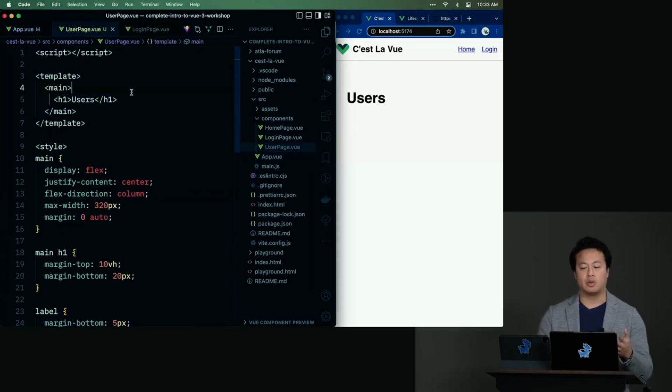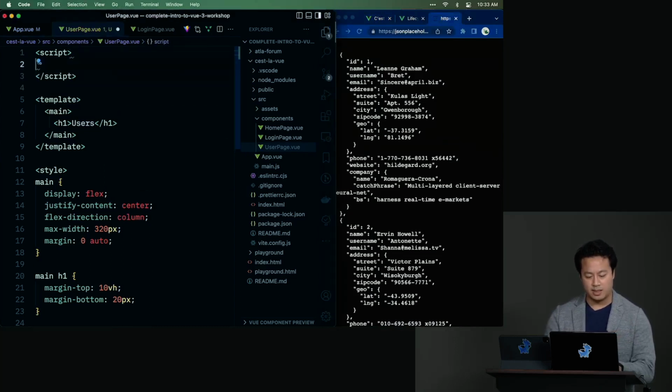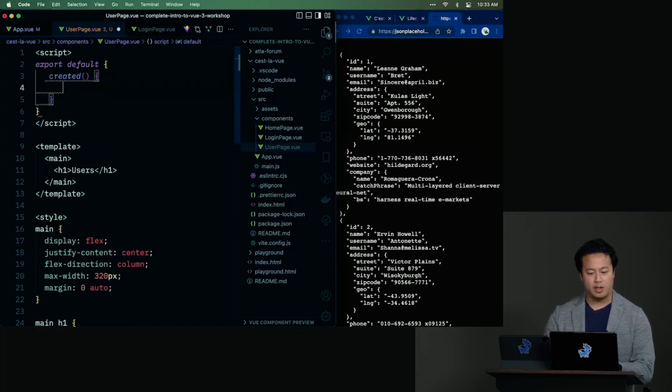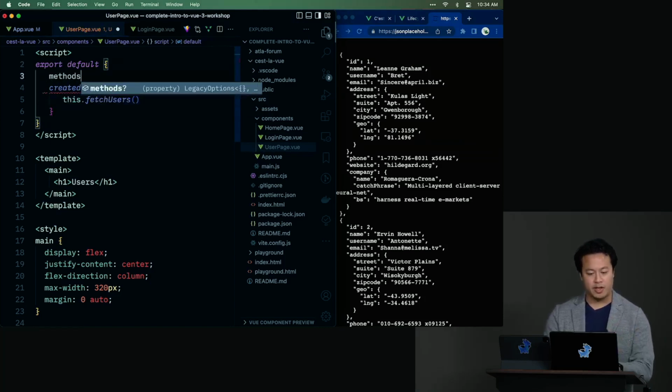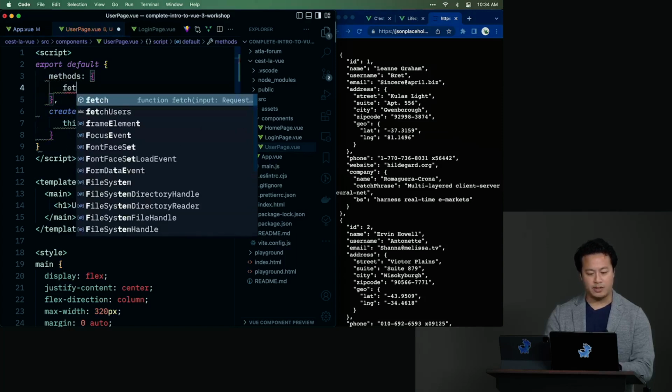And so what do we want to do? We want to go ahead and fetch our users from this API right here. So following our best practices, we'll do the export default object. And inside of our created, we're actually going to go ahead and run a function. What we want to run, ideally, is something like this.fetchUsers. But we haven't written that. So let's go ahead and write that. So we'll create a methods here. And the methods option will contain fetchUsers.